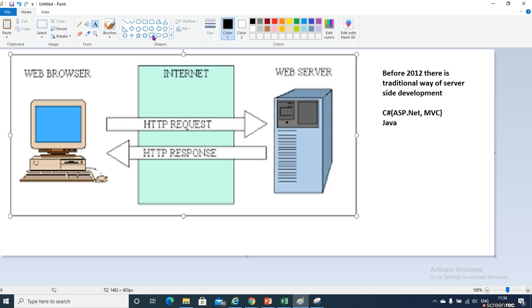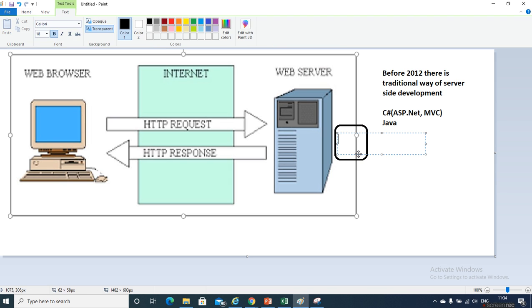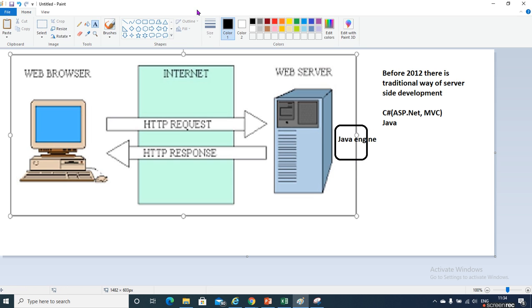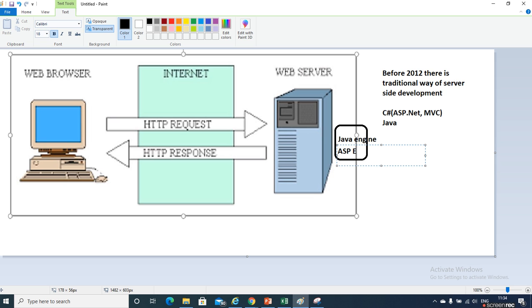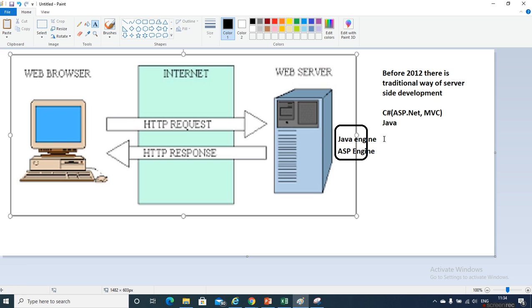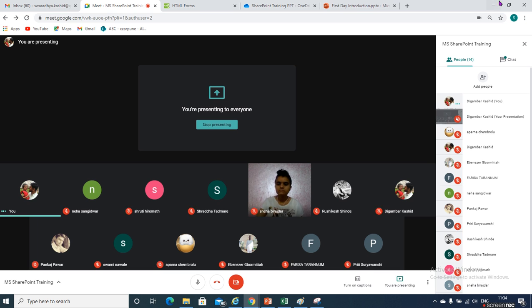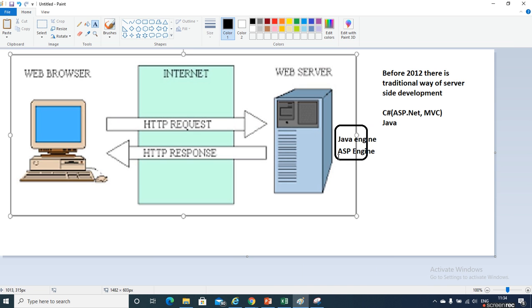There is a compiler, or in short, some Java engine. I'm just giving names like Java engine, and for ASP, ASP engine, or we can call it the IIS server. I'm just giving this for your understanding. So the request goes to the server and the response comes.